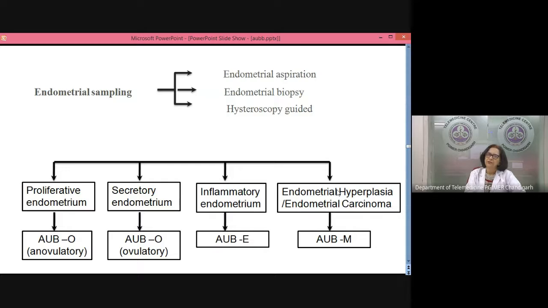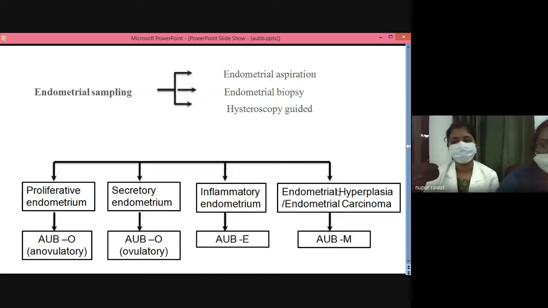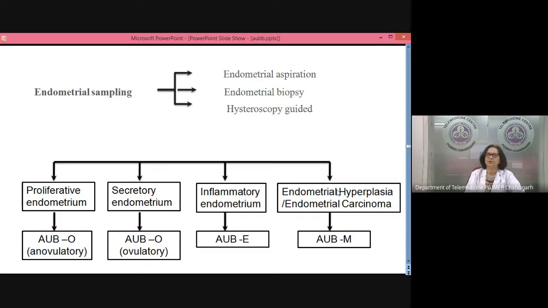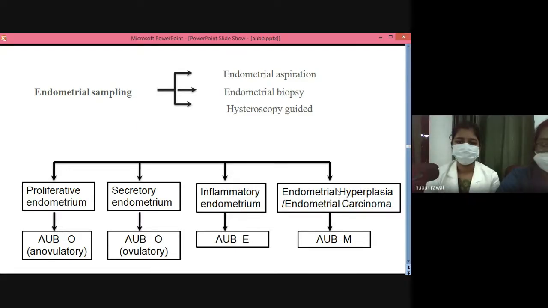So whenever you decide you want to give progesterone, you should always give an option to the patient. You have oral, you have intrauterine device, you have injectable, and the patients have their own choice and their own preferences, and you should prescribe accordingly, right? Yes. Okay. And because the family is also complete, we can ask the patient whether she wants to have a hysterectomy or whether she wants to continue with LNG IUD.